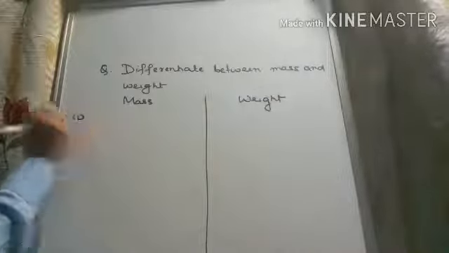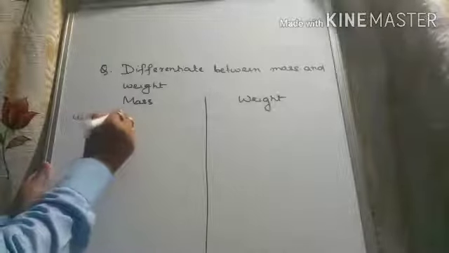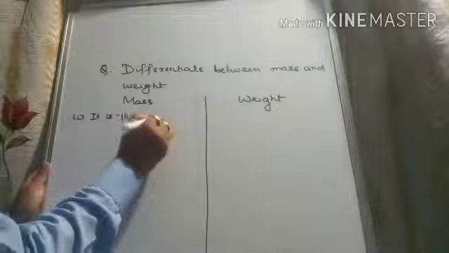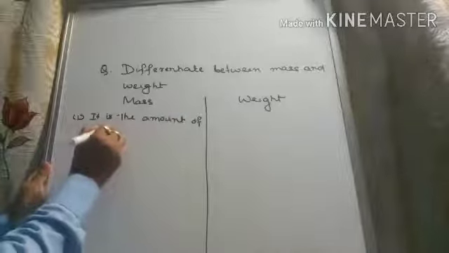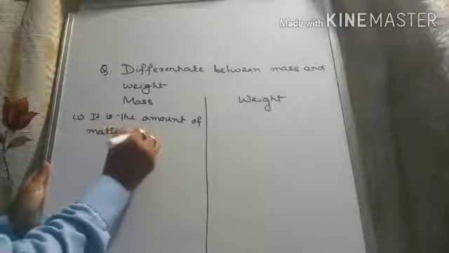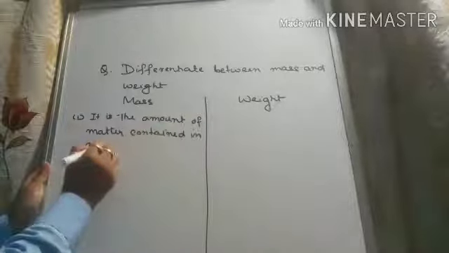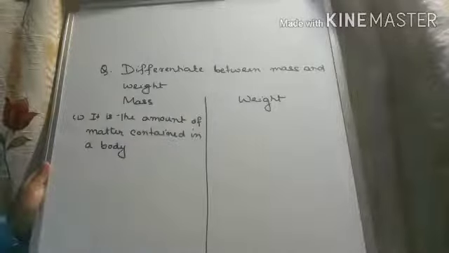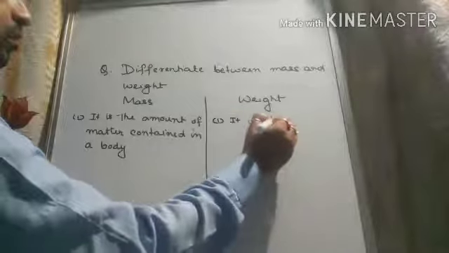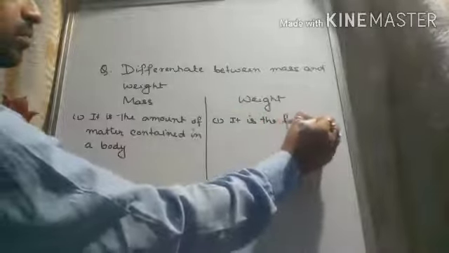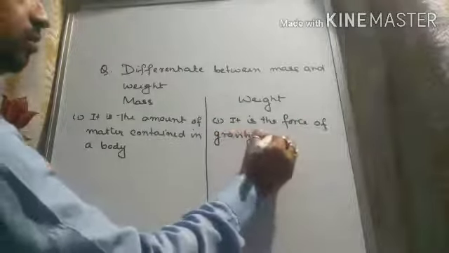So number 1 is the definition itself. It is the amount of matter contained in a body, and here you write it is the force of gravity acting on the body.